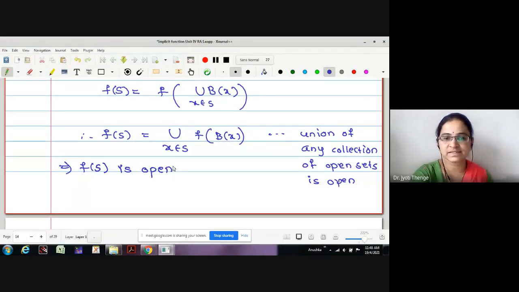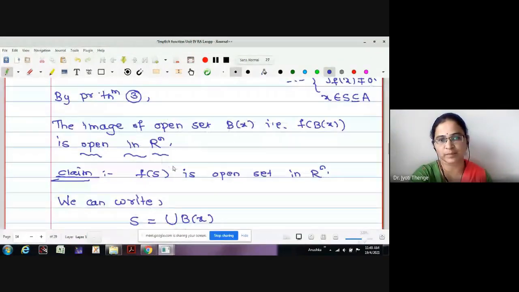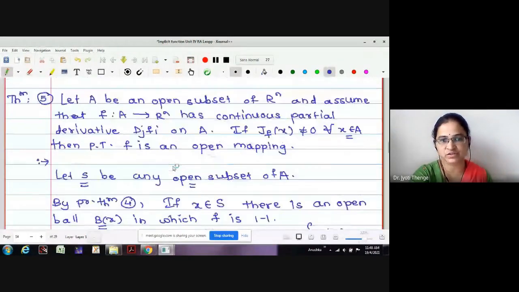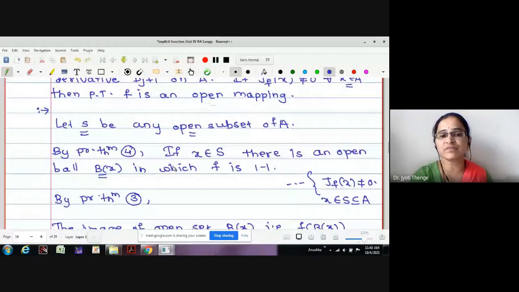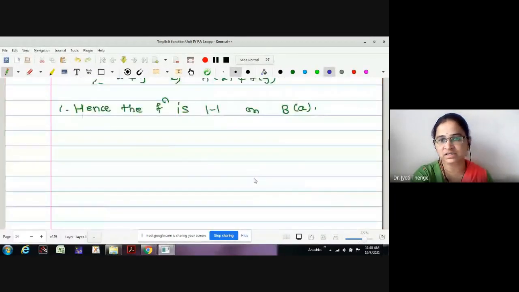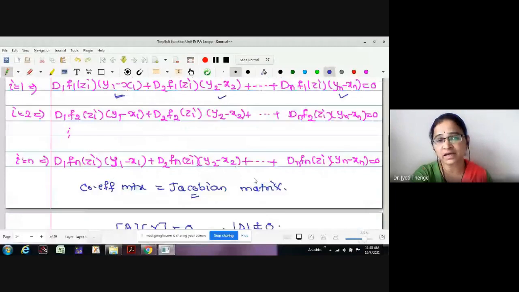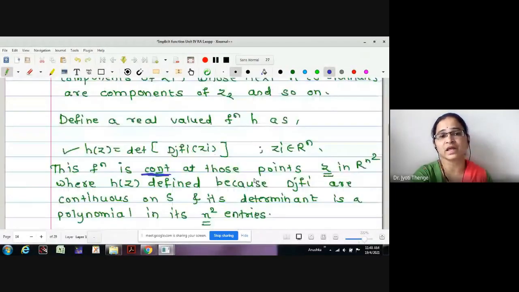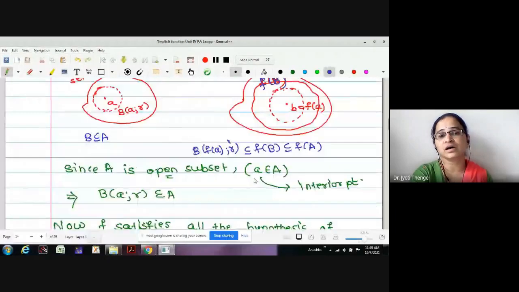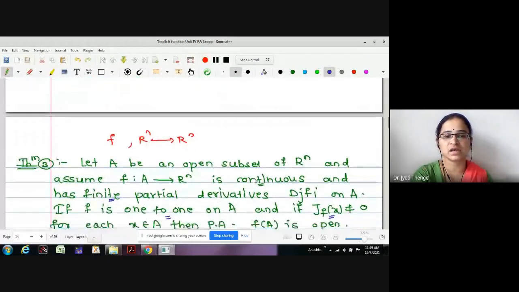Check if there is any difficulty with this theorem. The proof is actually very easy. We were just going to use two steps. Now one may wonder why f being 1-1 was used. Because if I want to use statement number 3, we just come to statement number 3. In statement number 3, it was essential to have the function be 1-1.